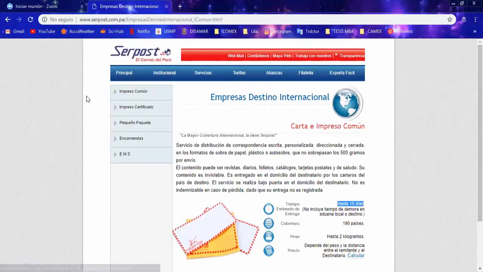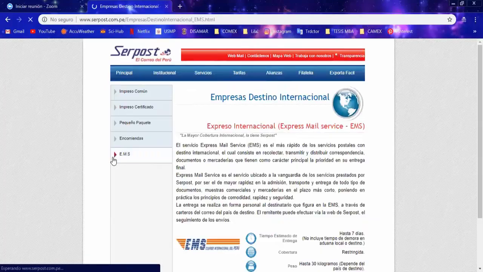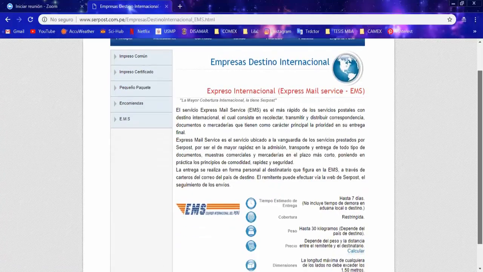So in here you can check the other services. We have the regular, we have the certificated one, we have small packages, we have the encomiendas, and we have the EMS. EMS is the one that I told you, that is a little more faster. It says the Express Mail Service.